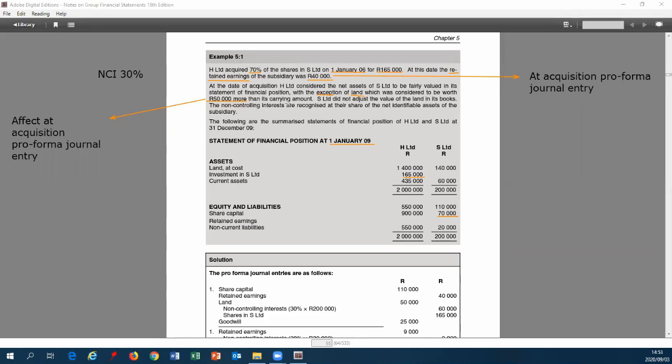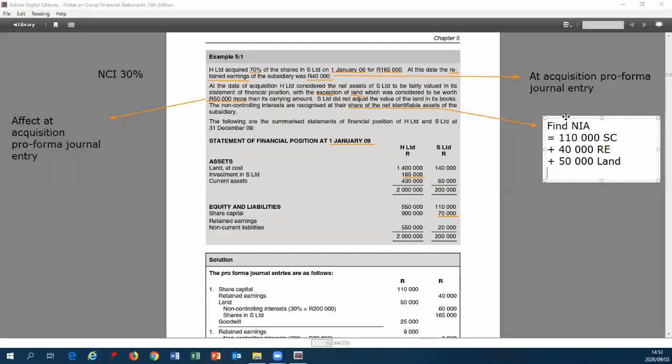Okay, non-controlling interests are recognized at their share of net identifiable assets. So based on that statement, we are going to find the net identifiable assets, okay, which in this scenario would be equal to our 110 share capital, our 40,000 retained earnings, because it's at acquisition, as well as our now 50,000 land.